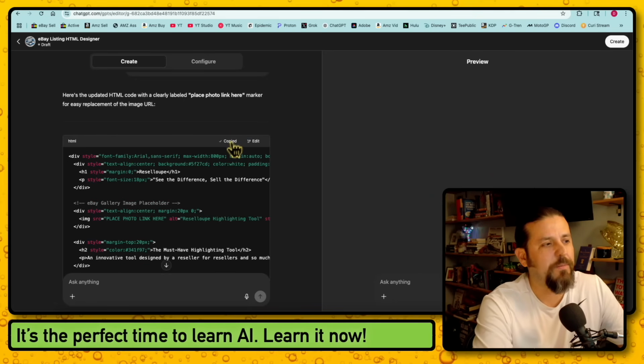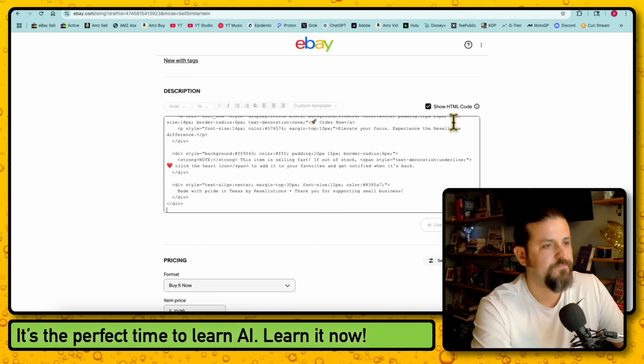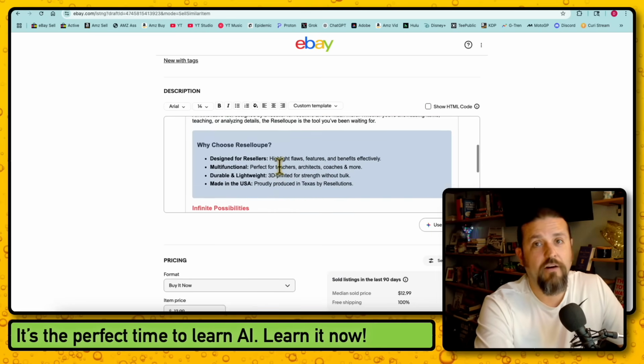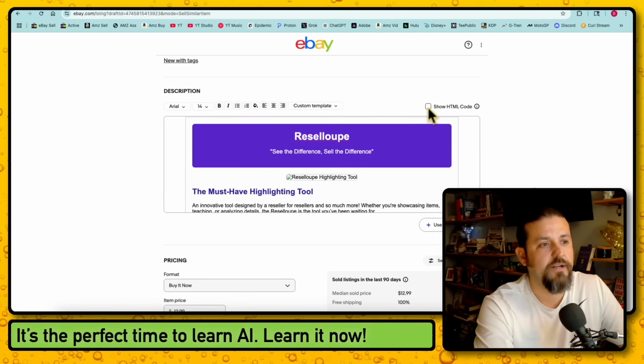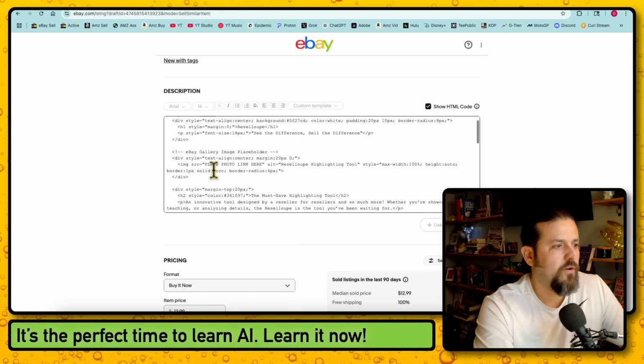So I just press copy right here. I go back to my listing. It says show HTML code, right? So I'm going to paste this in there. And now look, I'm going to unclick this so you can see the back end. Wow, okay, looks different now. There's color, there's a bunch of other things, right? So I'm going to go back into the HTML code because we need to find where it says place photo